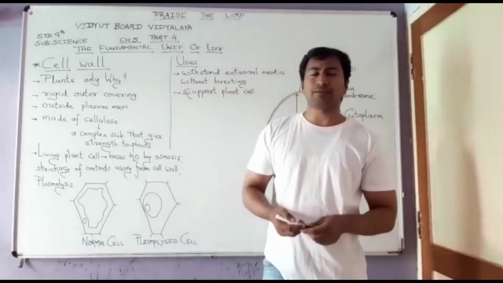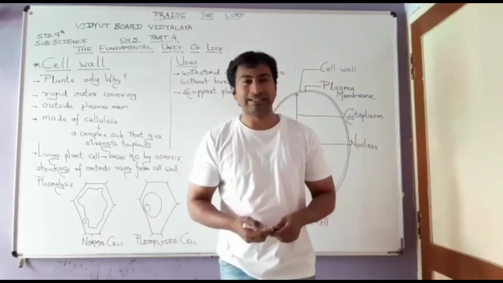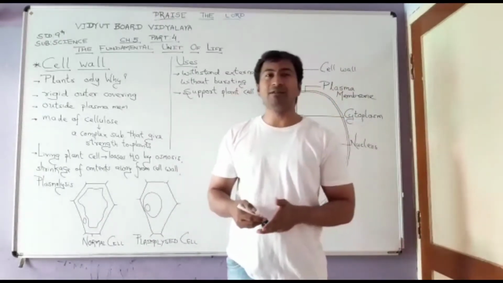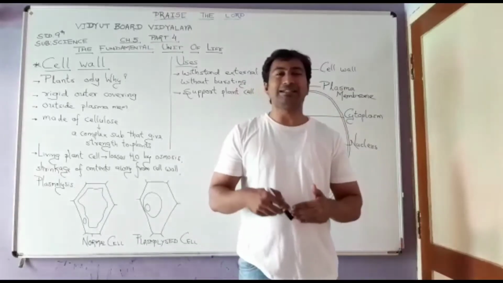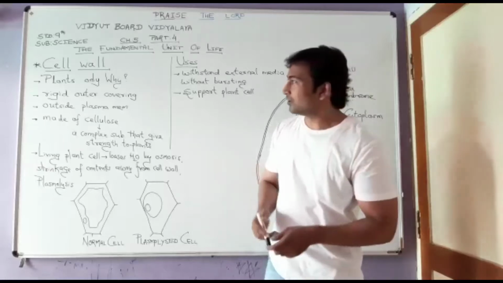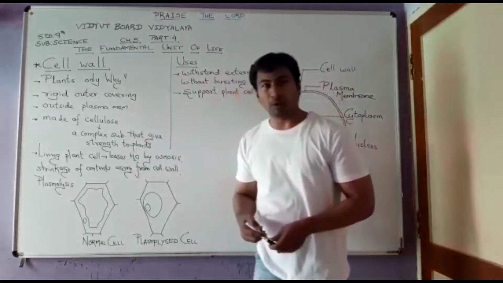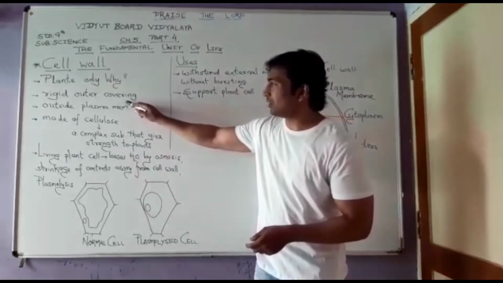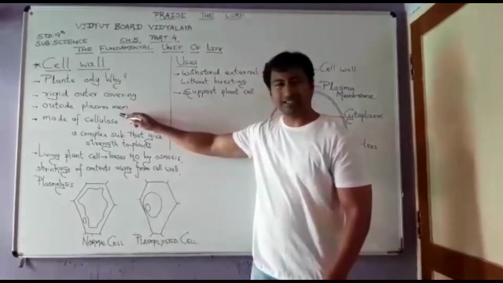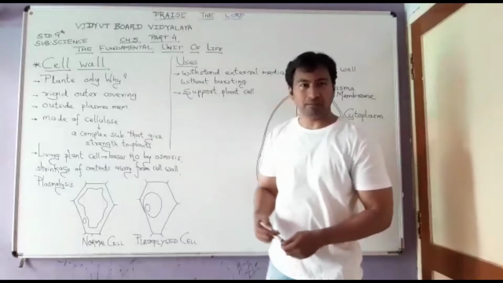Now why is it not present in the case of animals? Because animals have an internal body skeleton which is there to support the entire structure. Fine. A few more properties. This cell wall is a rigid outer covering and is present outside the plasma membrane.